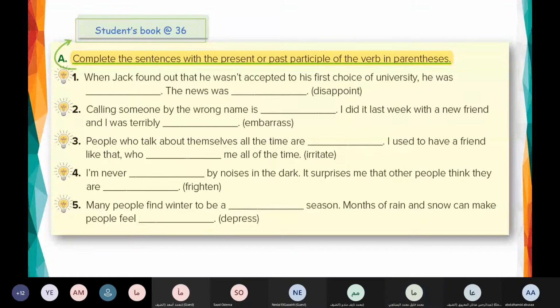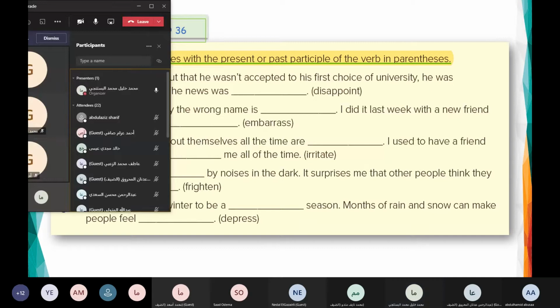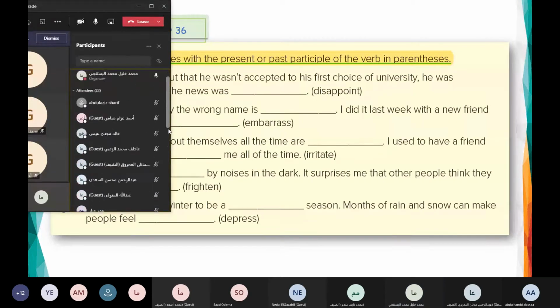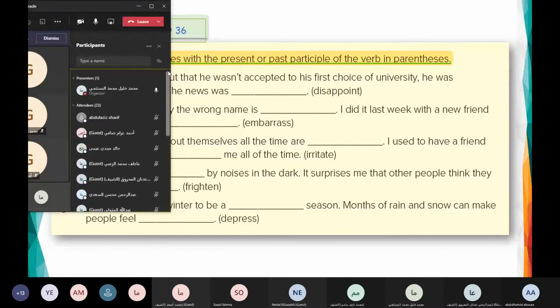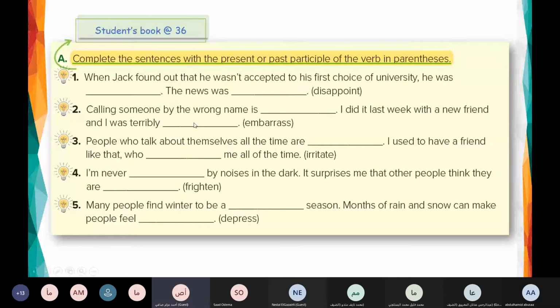Who can do the first one? Who can do the first one? Abdul Amin, are you here? Ahmed Azam. Okay. When Jack found out that he wasn't accepted to his first choice of university, he was disappointed. The news was disappointing. Good.